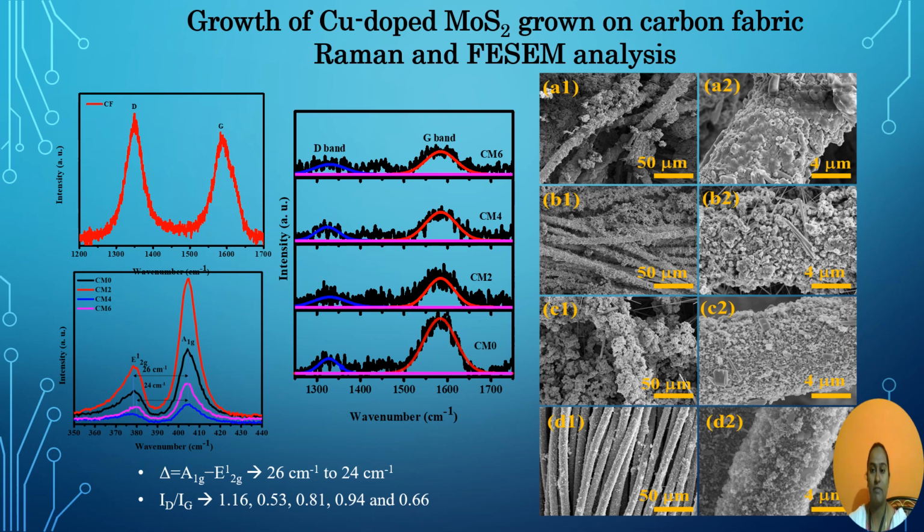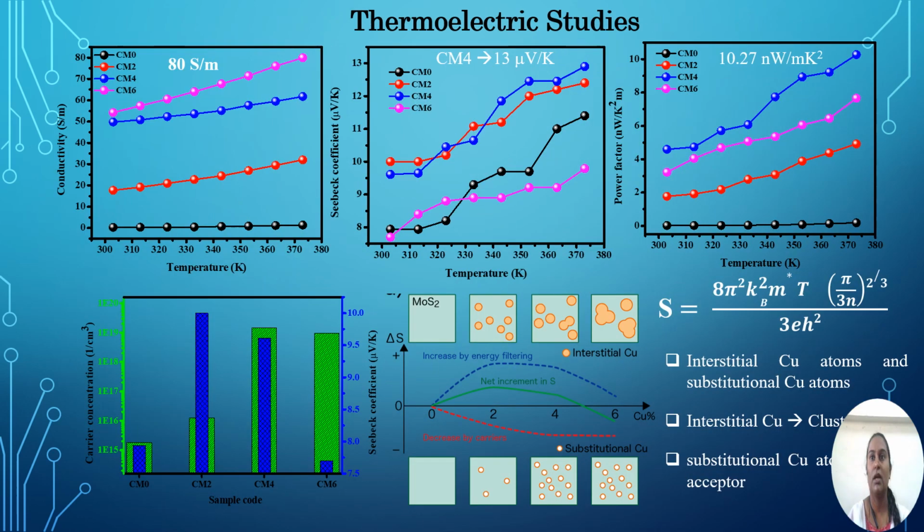Further, we have analyzed the FESEM images, which showed the nanosheet-like morphology for MoS2, and the growth of MoS2 and copper-doped MoS2 was uniform and dense throughout the carbon fabric. Further, the temperature-dependent thermoelectric properties were analyzed from the electrical conductivity studies.